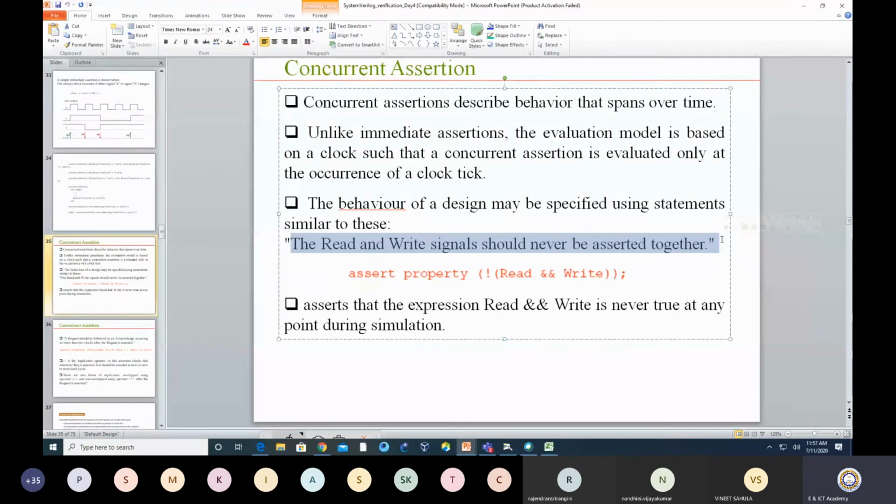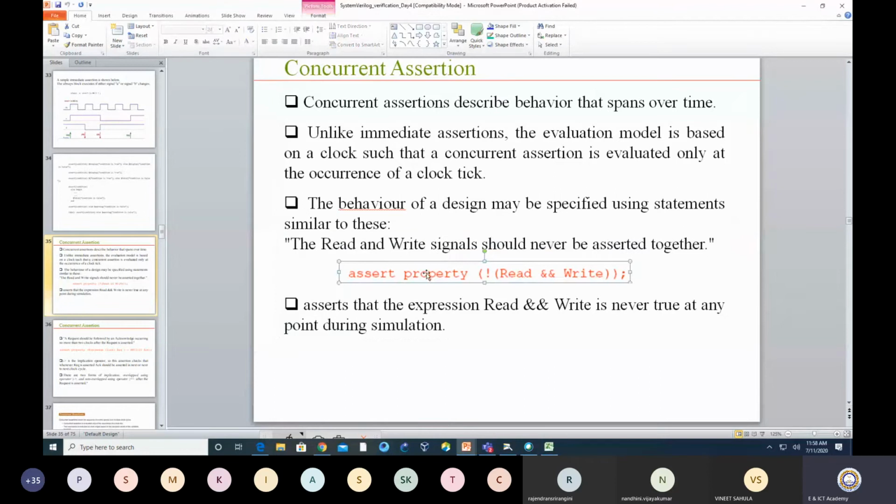That means suppose I have a memory. In a memory, at a particular moment, either I can read from the memory or I can write into the memory, but I cannot read and write simultaneously. So read and write should not happen at the same time. I want to verify whether this is happening in my design or not. So what will I write down? I will write down assert.